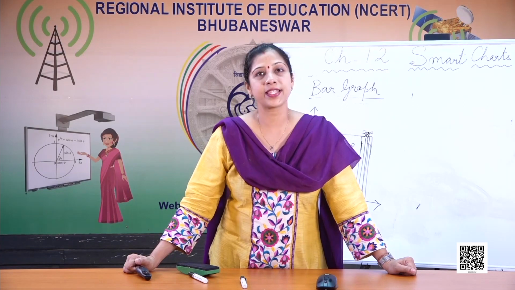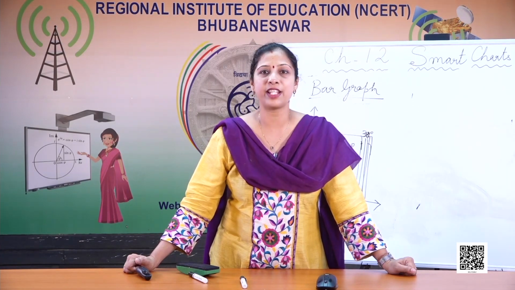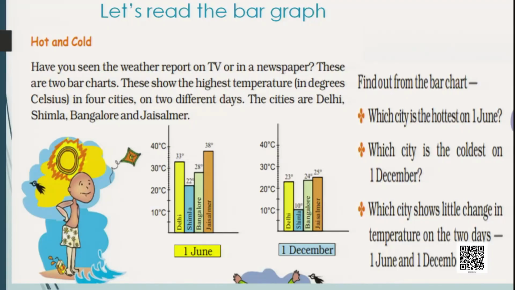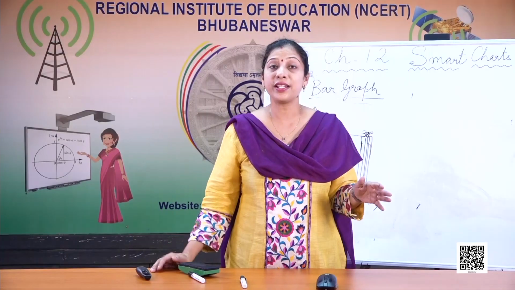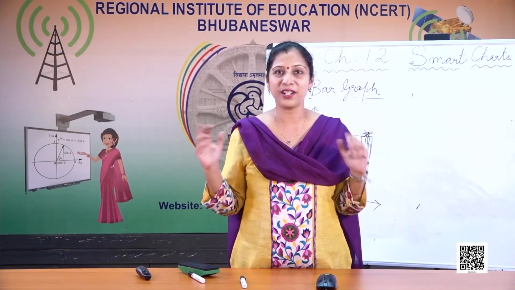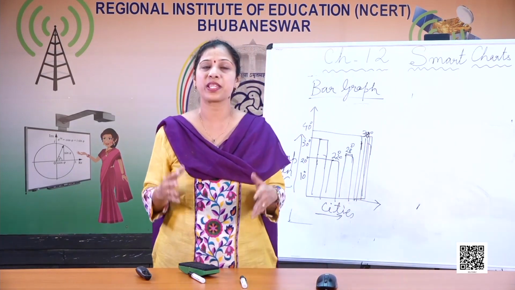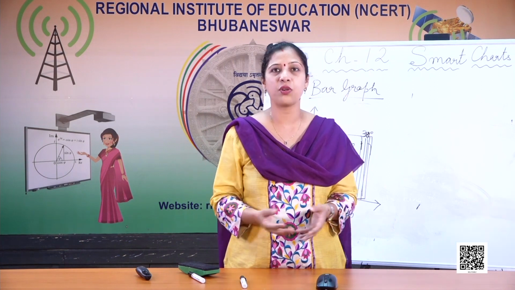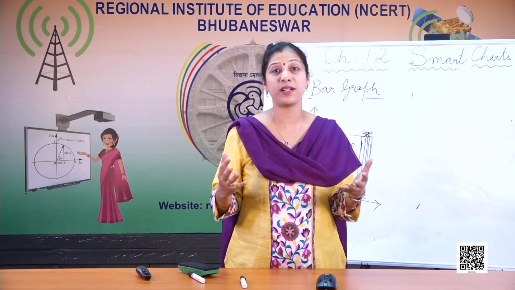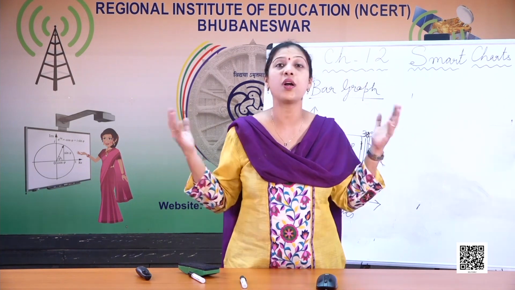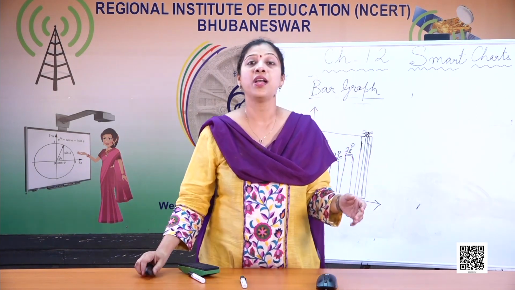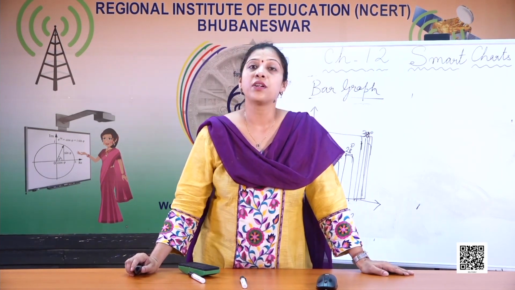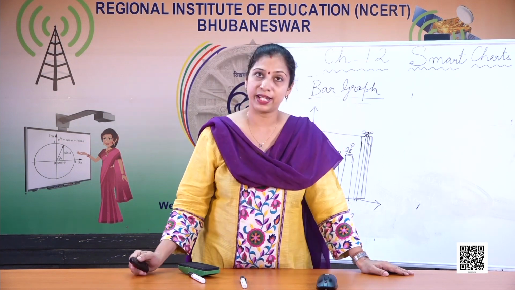So that means the city which shows little change in temperature on the two dates, 1st June and 1st December, is Bangalore. So children, isn't it so easy? It's very fun also. You can find many graphs given in many books. You can find them on your own on the internet also. You can find them in magazines also. Papers. Papers are the major source where you can see all graphs. Everything is shown in graphs because a graph is something for everyone, for any normal person who can understand only by looking at the picture.